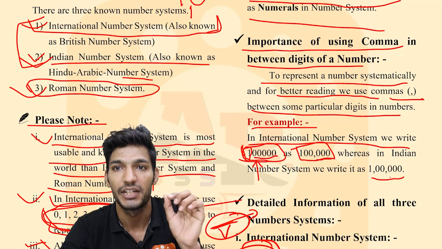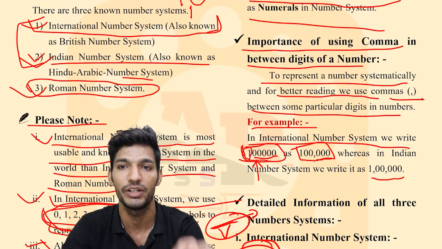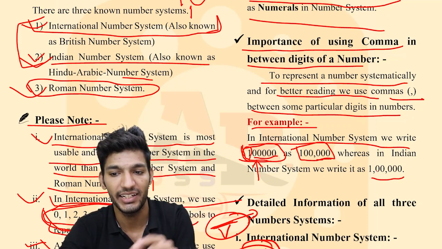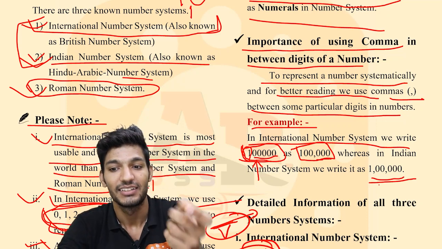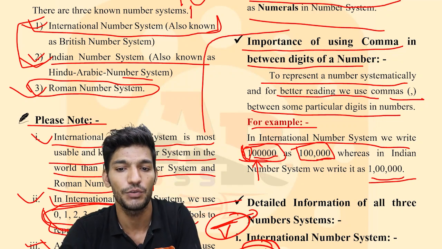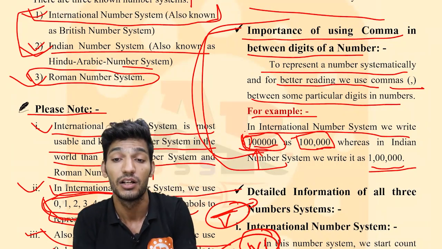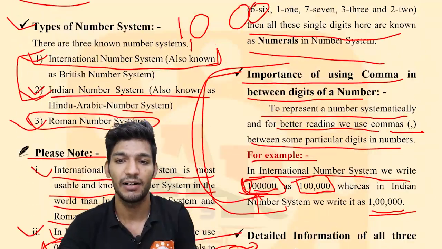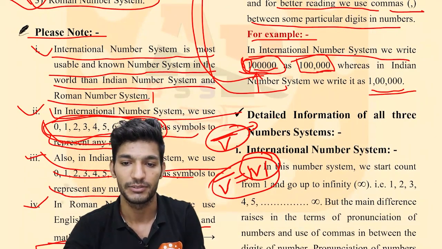But the difference is in where we place the comma: in the international number system, we use a comma between 100 and 000, but in the Indian number system, we write 1, comma, 00, comma, 000. This concept is explained in this chapter of my book. Okay, so that was the importance of using commas in between digits of a number.